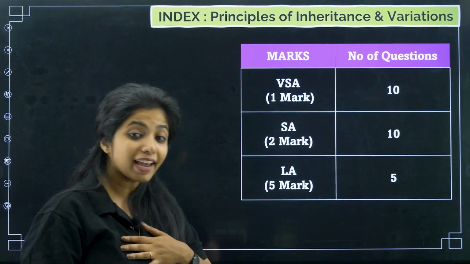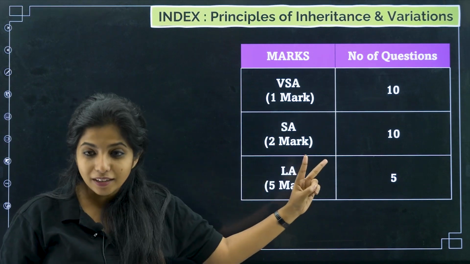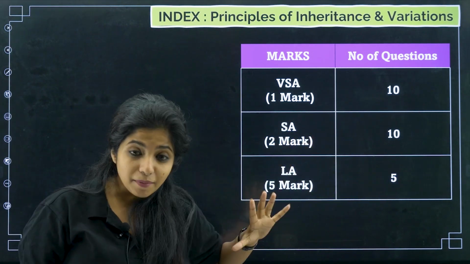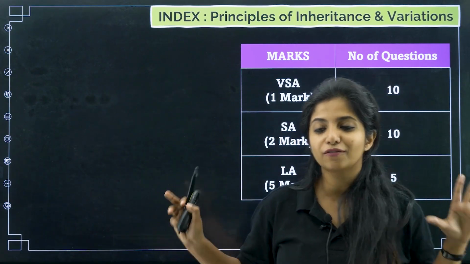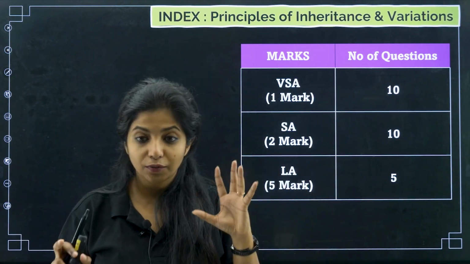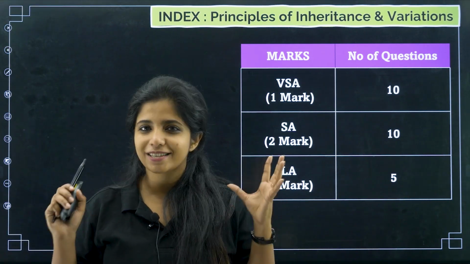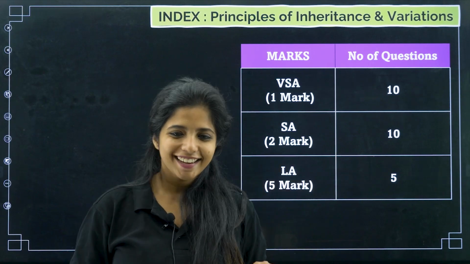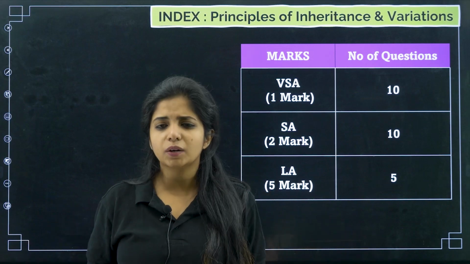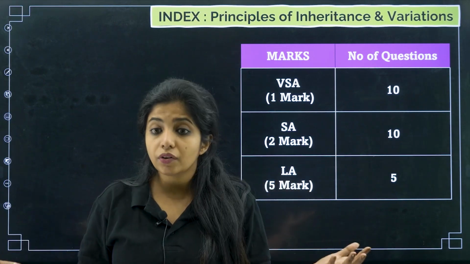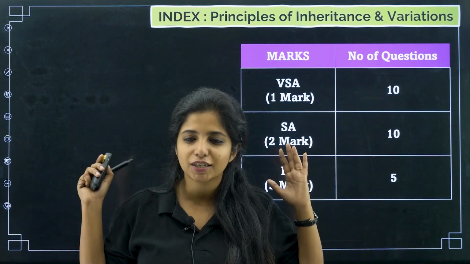And what would I be discussing in today's session? We'll be talking about 10 MCQs, we'll be solving almost 10 two marker questions, and 5 five marker questions, which is a good deal. With this, you are preparing yourself for this chapter. Any questions that come from here would resemble the questions that I am discussing right now. I am pretty sure about that. It is made depending on the previous year questions, how many of them were repeated, and what concepts were usually used for making questions. So please don't be worried, just sit back and listen to me carefully.